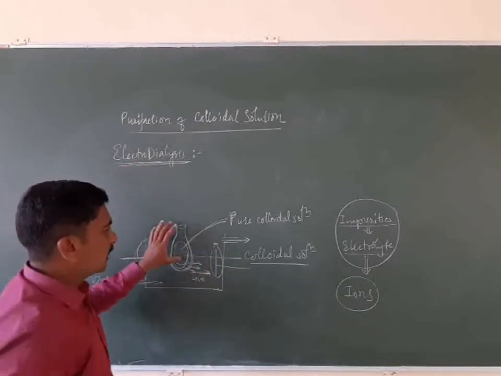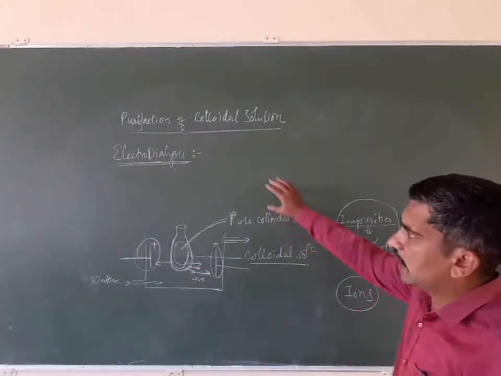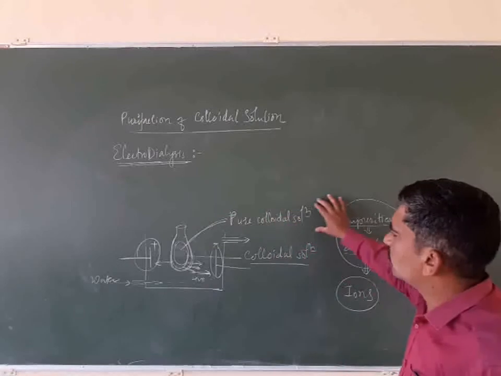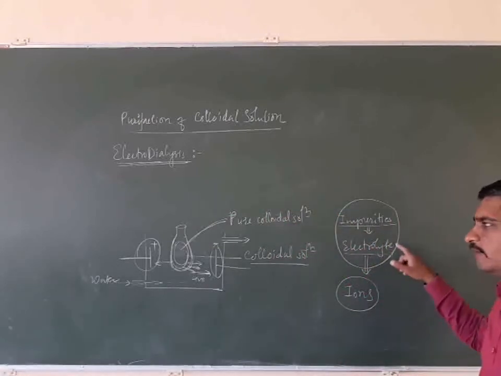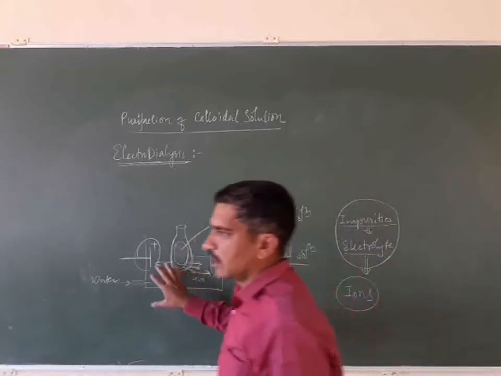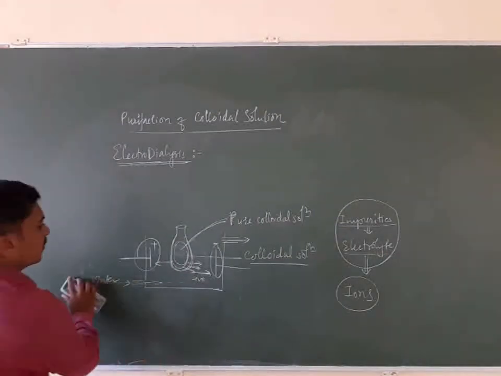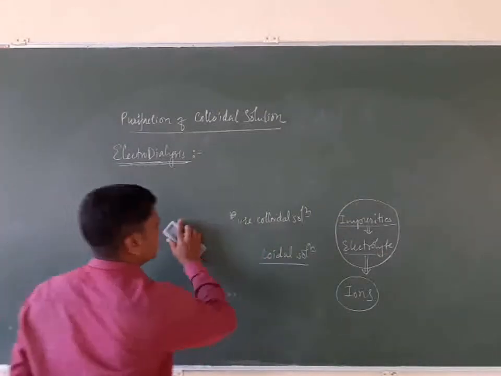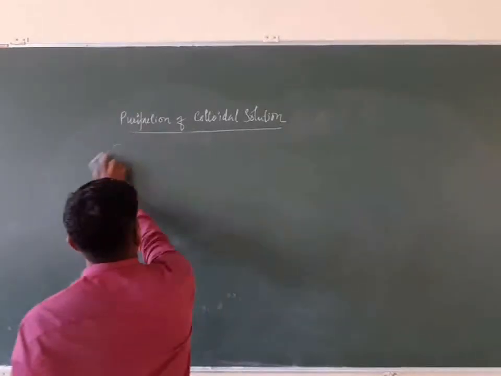But for the colloidal solution, what type of colloidal solution do we have to choose for electrodialysis? The colloidal solution should contain only electrolytes as impurity. If it contains other substances, then we don't go for electrodialysis. We have to do simple dialysis. And the third method for the purification is